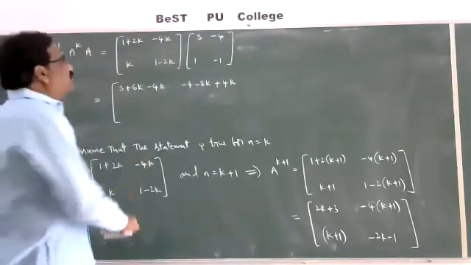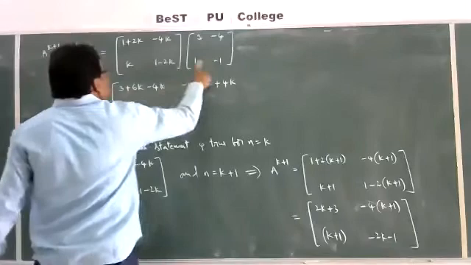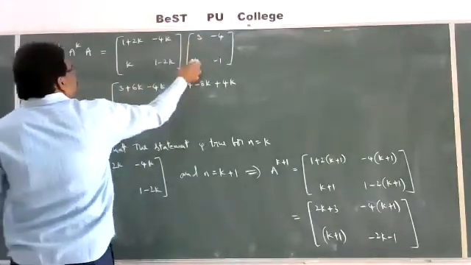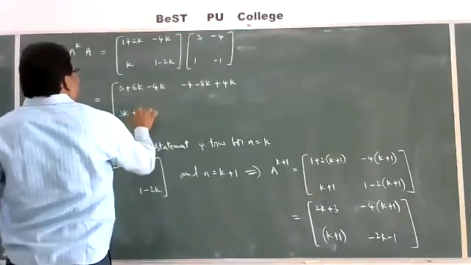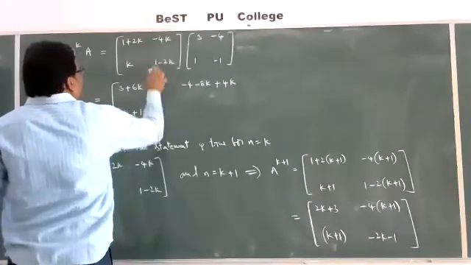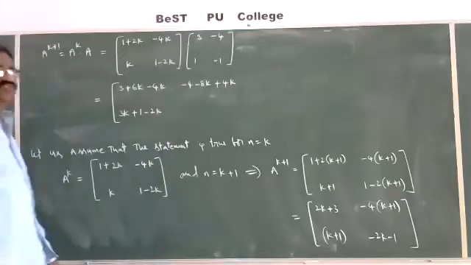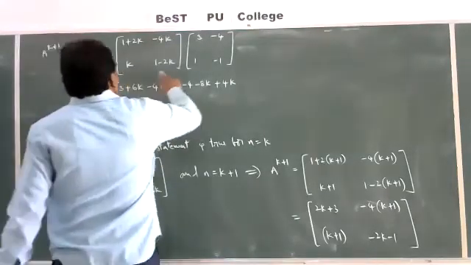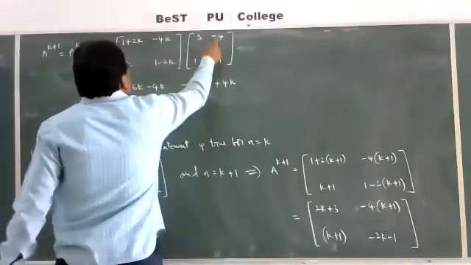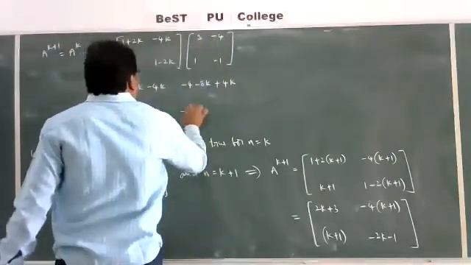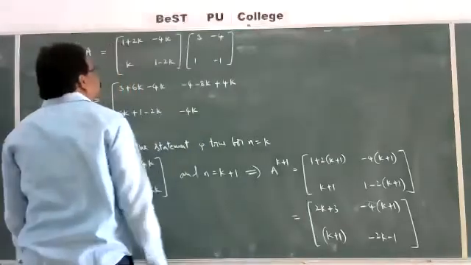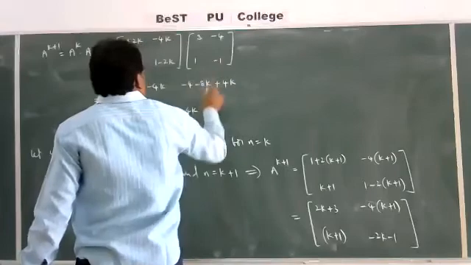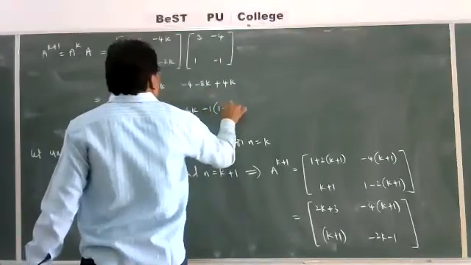Then second row first column: k into 3 is 3k, then 1 into this, plus 1 minus 2k into 1, that is 1 minus 2k. Next, second row second column: minus 4 into k, minus 4k, minus 1 into 1 minus 2k.